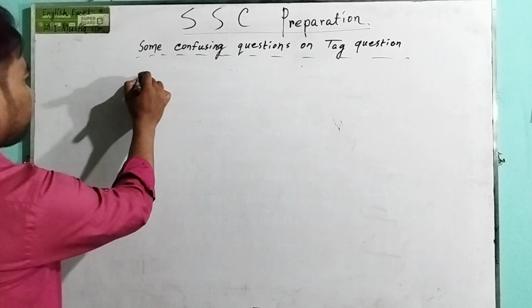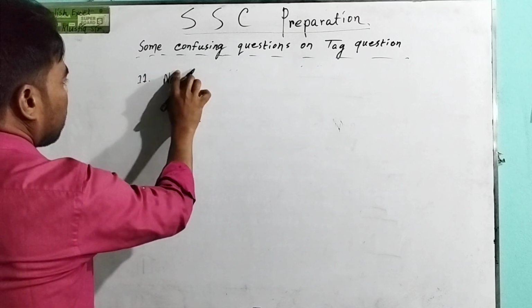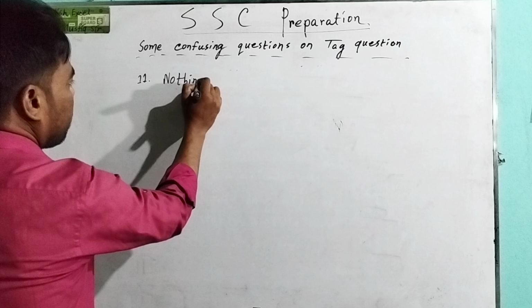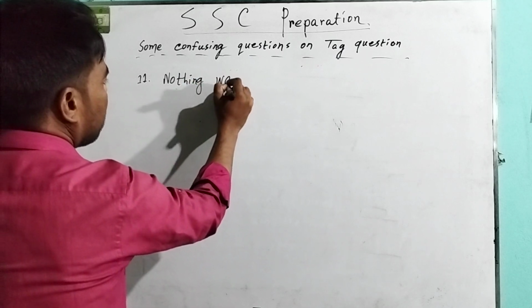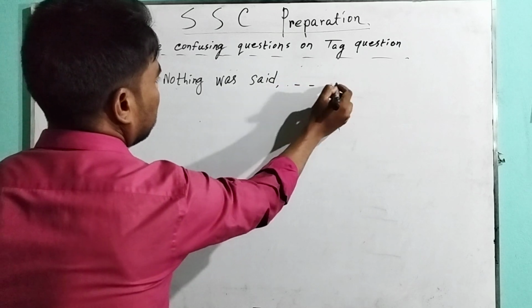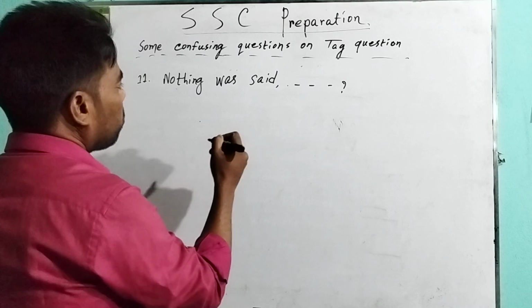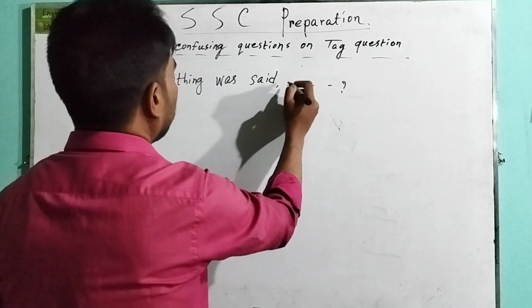Question number 11. "Nothing was said." The word "nothing" is a negative word. That's why we have to take a positive tag: "was it?"